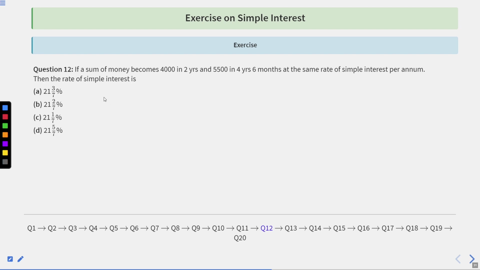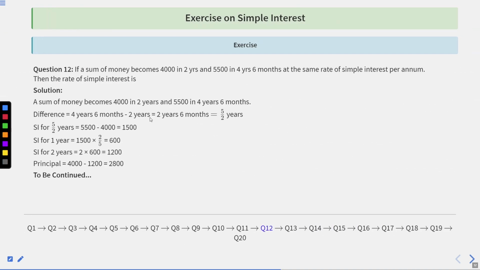Question number 12. If a sum of money becomes 4,000 in 2 years and 5,500 in 4 years 6 months at the same rate of simple interest per annum, then the rate of simple interest is. So this is given to us in the question. Alright. So the difference is 4 years 6 months minus 2 years, that is 2 years 6 months, which can be written as 5 by 2 years.